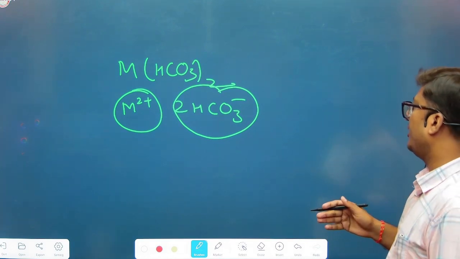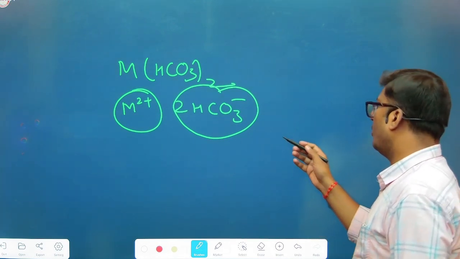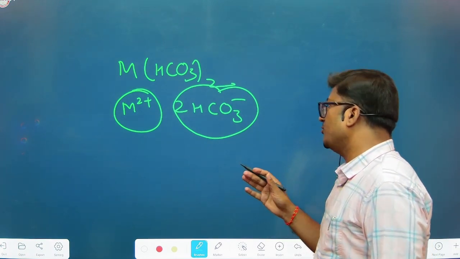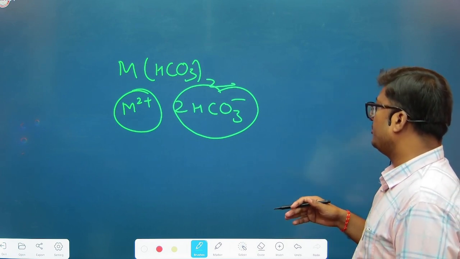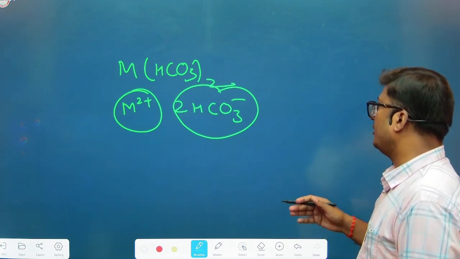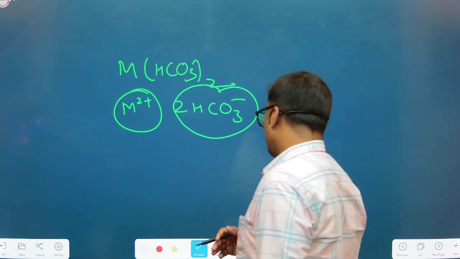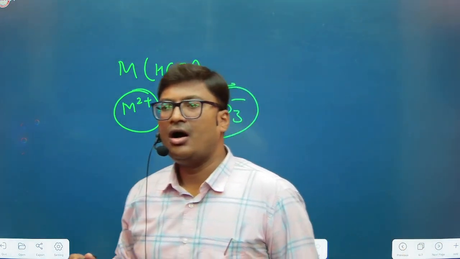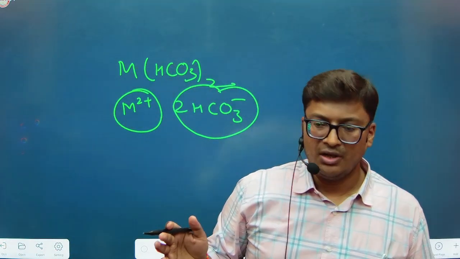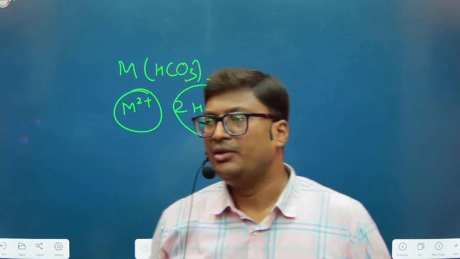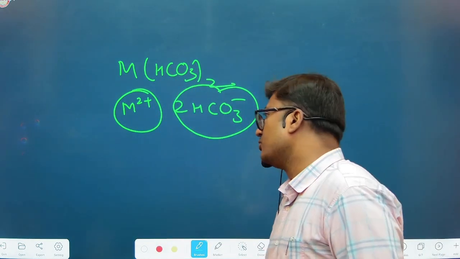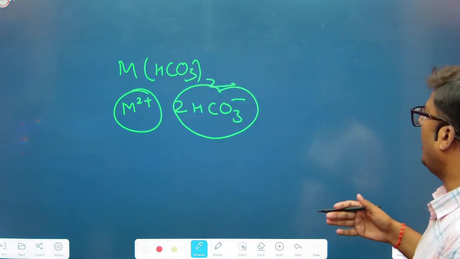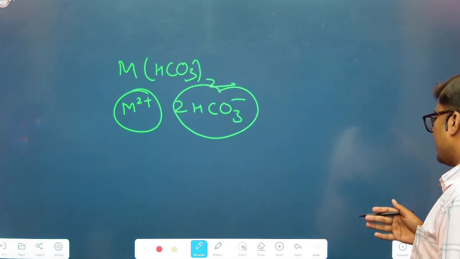Here the electrostatic force is lower between these two ions. So that is why the water molecule polarizes because of the dipole-ion interactions, and the ions remain in the water. And as you know, the presence of bicarbonates in the water creates hardness in the water. So hardness is due to the presence of bicarbonate ions in aqueous medium.